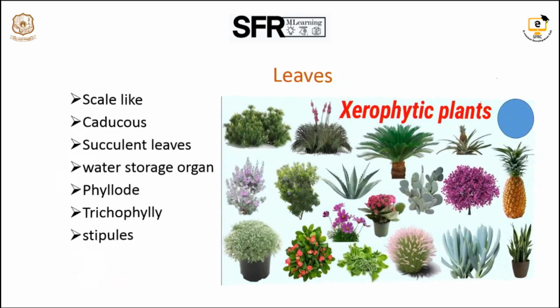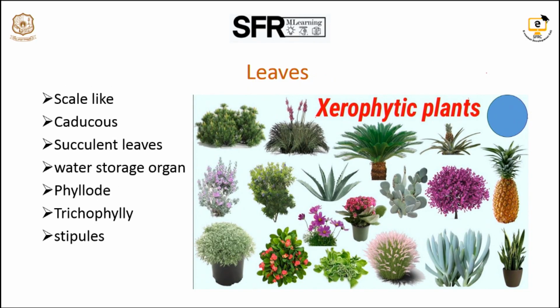The last one is the leaves. How do the leaves of xerophytic plants adapt themselves? First, hair-like structures. The leaves are modified into scale-like structures, for example in asparagus plants. Second is caducous leaves. Last are succulent leaves, which are water storage organs.